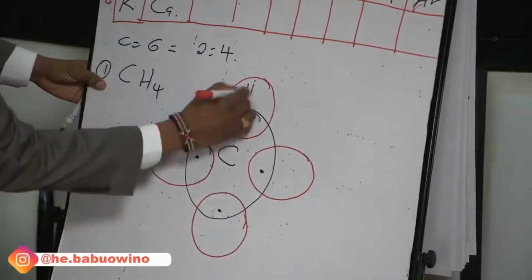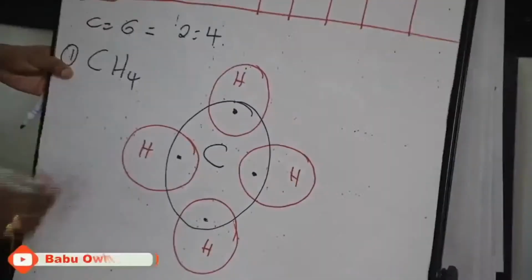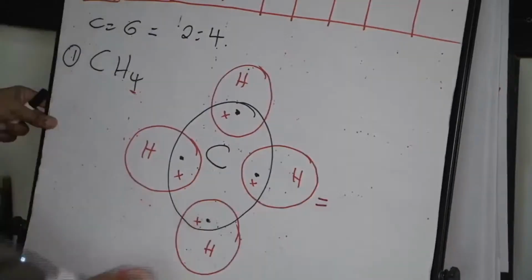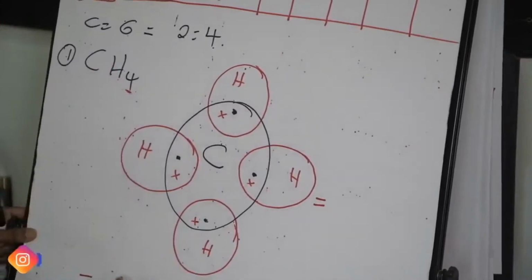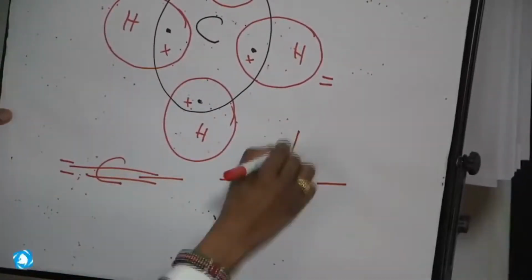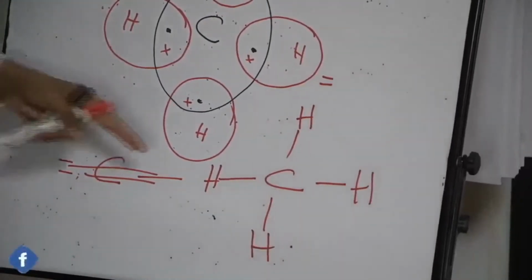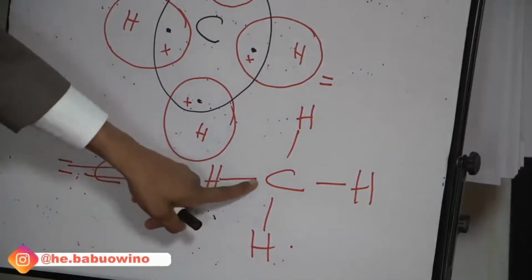So if these are hydrogen atoms, then hydrogen has 1 electron each. You can also open this to C, then with hydrogen atoms. So this is the structural formula for methane.